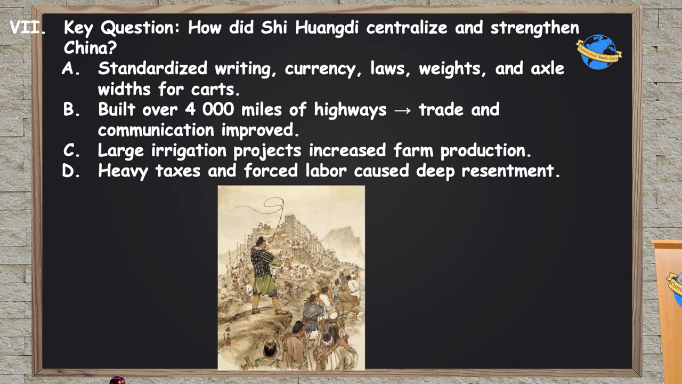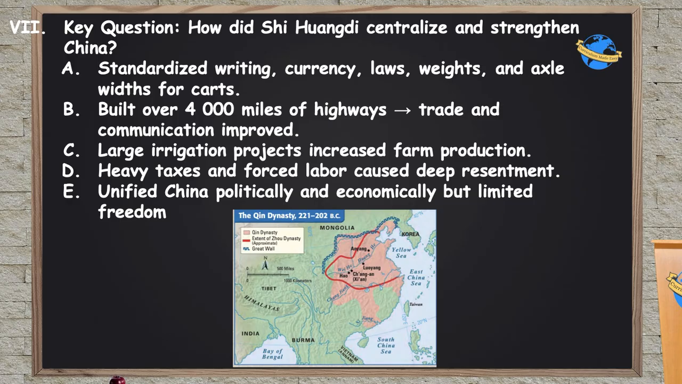But one of the big problems here was that they had very, very heavy taxes, and they used a lot of forced labor, which caused deep resentment among the people. So essentially, the people were heavily taxed for these projects, and then forced to do the work of building all of them. People didn't like this. So while they unified China politically and economically, they gave the people of China very limited freedom, which, again, is kind of common with China today.